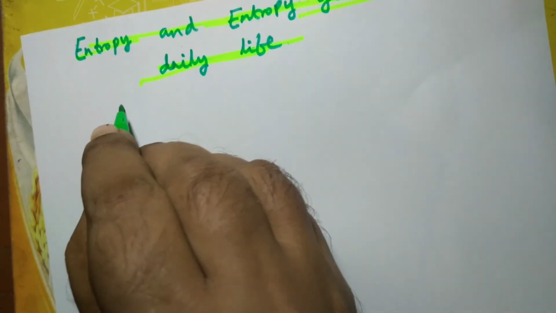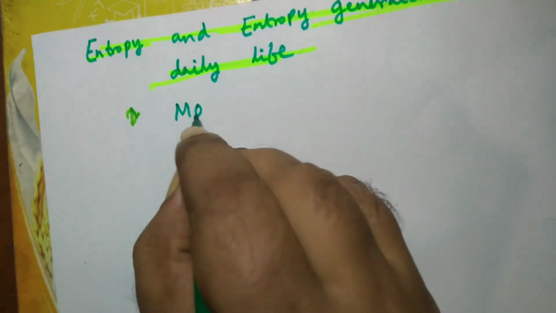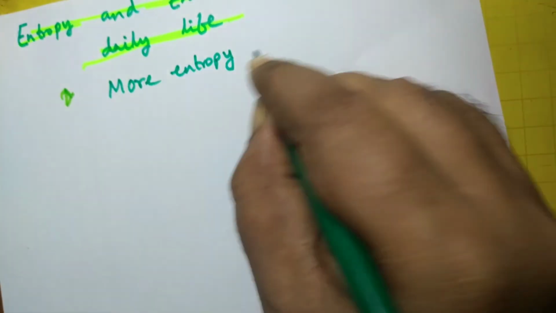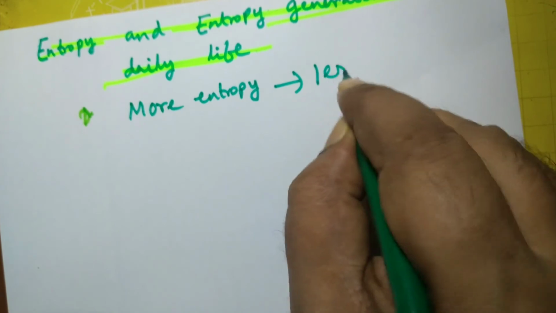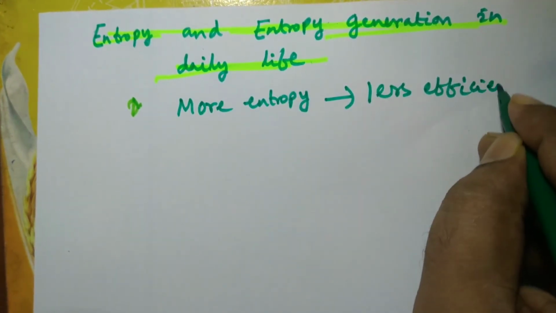Entropy means disorderliness. The more the entropy in someone's life, the less successful the person is, the less efficient his life is. Suppose more entropy will lead to a less efficient life.